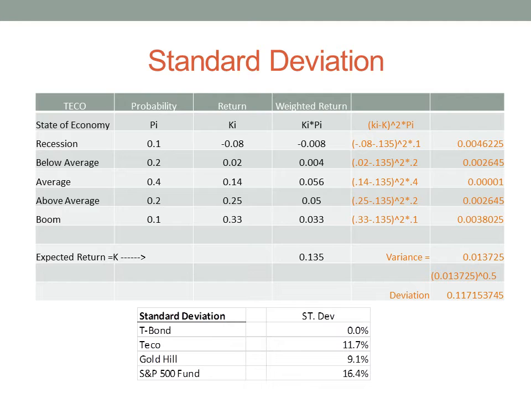TECO received an 11.7%, the T-bond a 0%, Gold Hill 9.1%, and the S&P 500 a 16.4%. The T-bond has a 0% standard deviation because it's likely to obtain the expected return. On the other hand, the S&P has a high standard deviation because there is a possibility of a lower return when interest rates and inflation fluctuate.